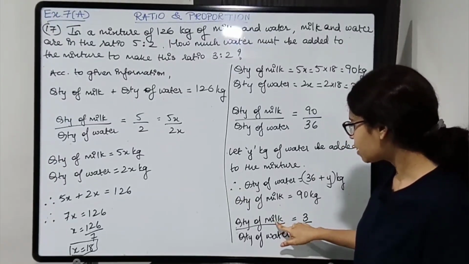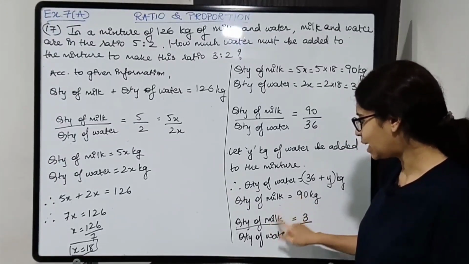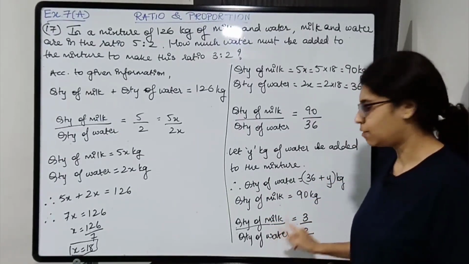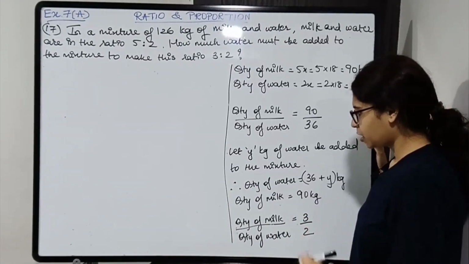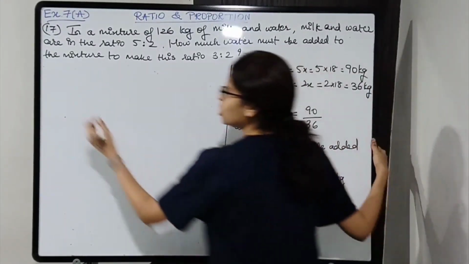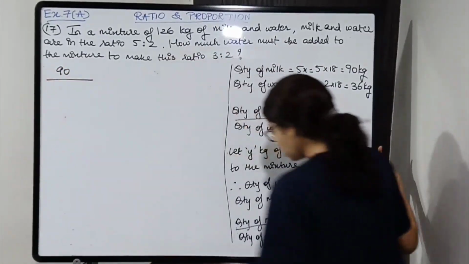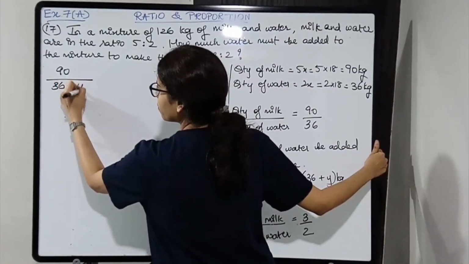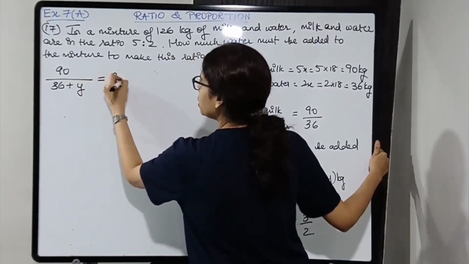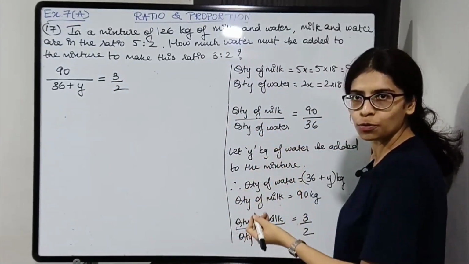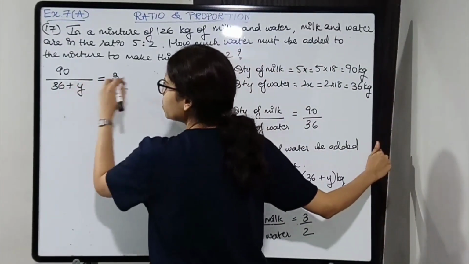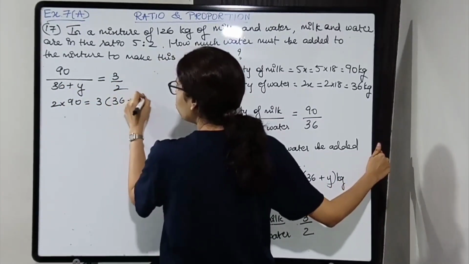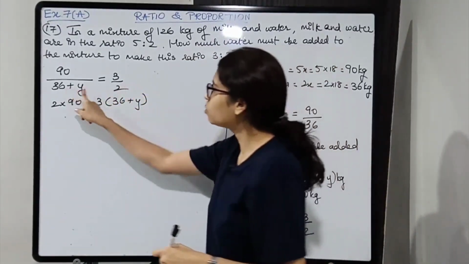Now quantity of milk is how much? 90. So you'll put the value 90, and quantity of water is 36 plus y. So 90/(36 plus y) will be equal to 3/2. So quantity of milk is 90 kg, upon quantity of water, water is 36 plus y. It will be equal to 3/2, the new ratio. Now cross multiplying, so 2 into 90 is equal to 3 into (36 plus y). Put brackets, students, you need to multiply 3 with both of these.